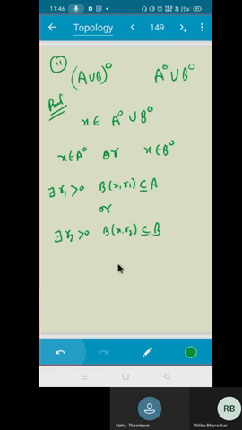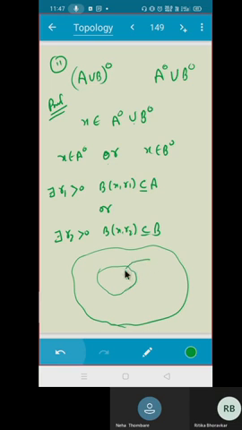Draw the graph. This is my X. See, this is my A. See, this is my B. Now, I have an X. Where does that X lie? It is in A interior also. It is in B interior also.